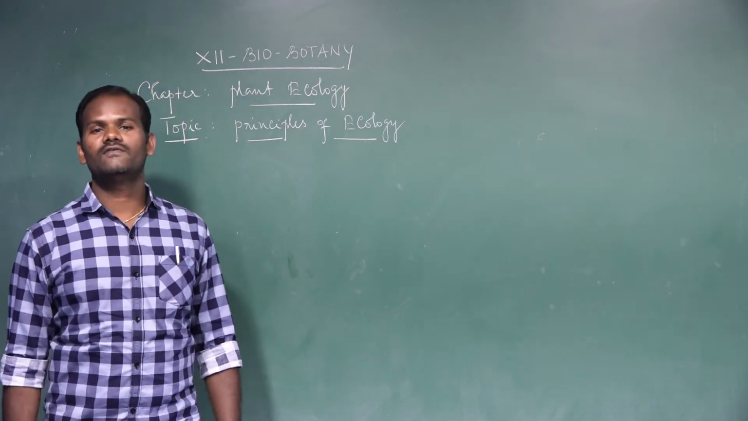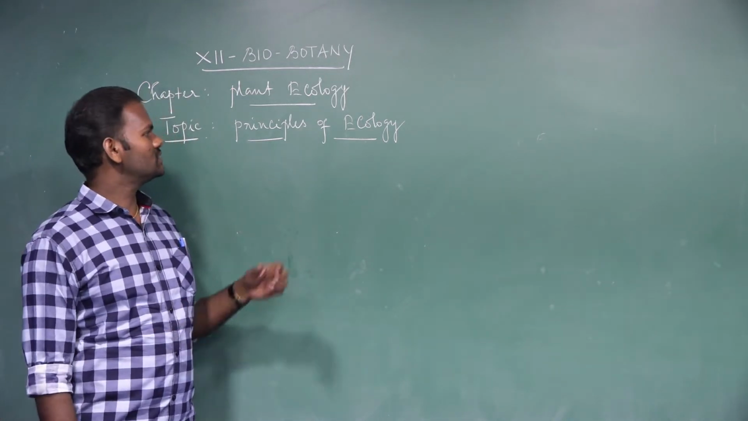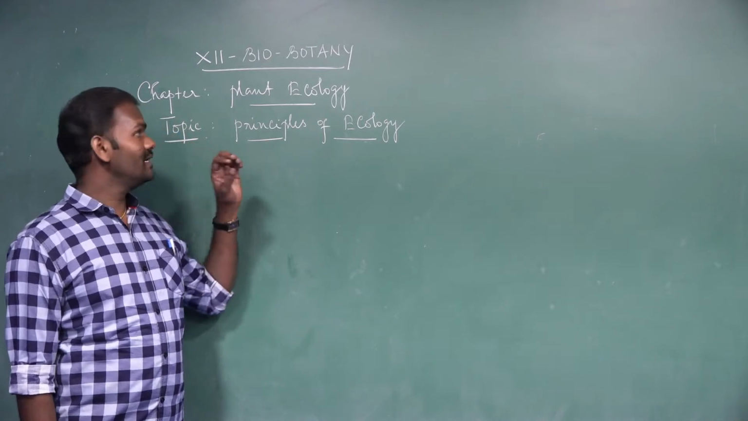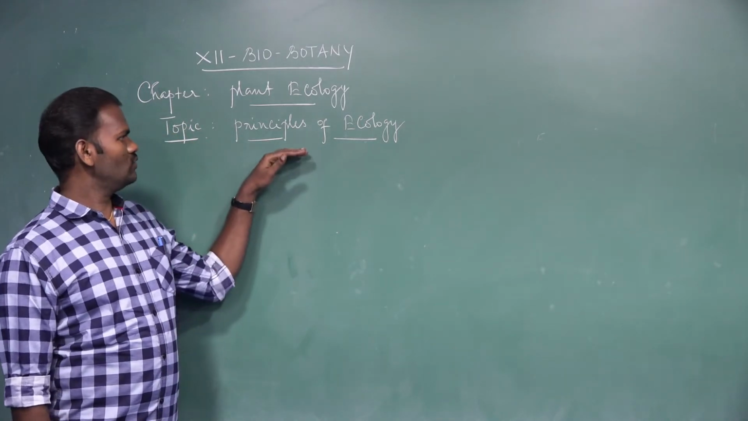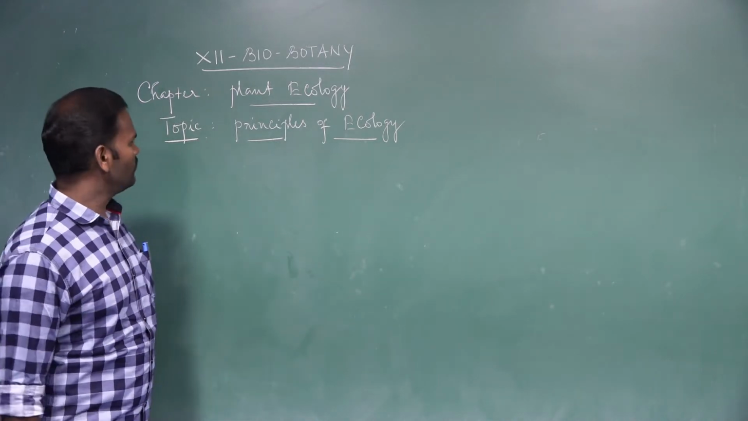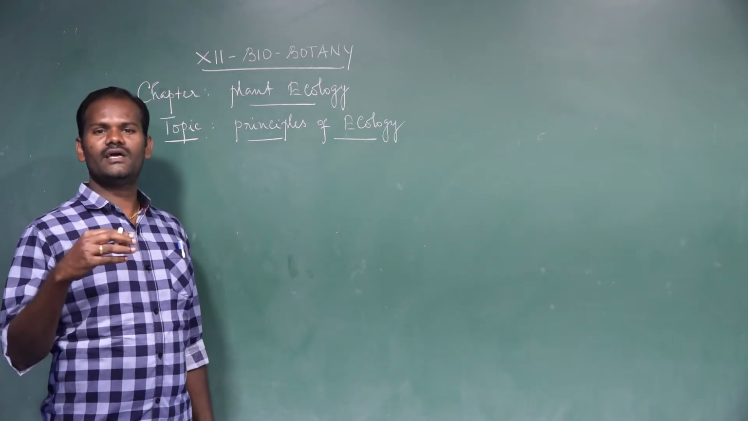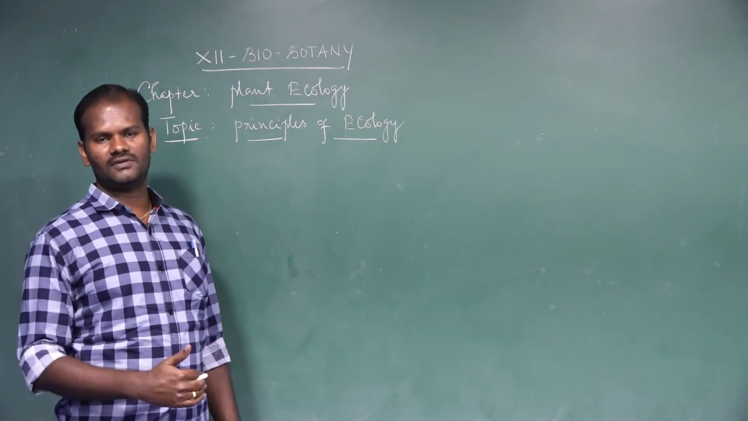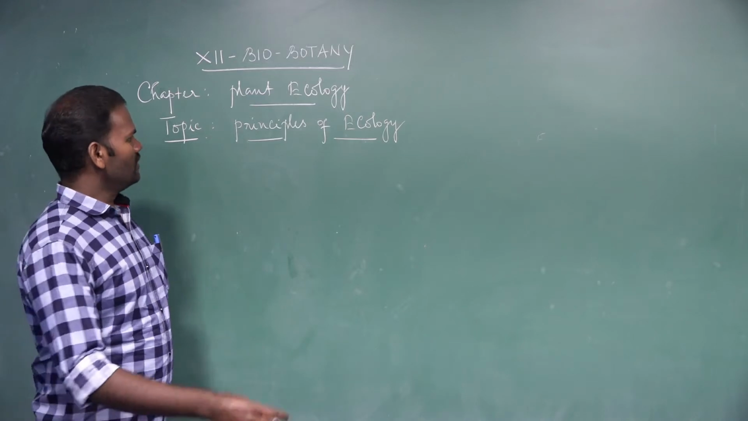Dear everyone, welcome back to botany session. In these sessions, we are going to discuss ecology. It is the 12th chapter, plant ecology. Now we are going to discuss the basic principles of ecology. What is called ecology? What are the branches of ecology? How are they applied in the agriculture field? These are the topics we are going to discuss.